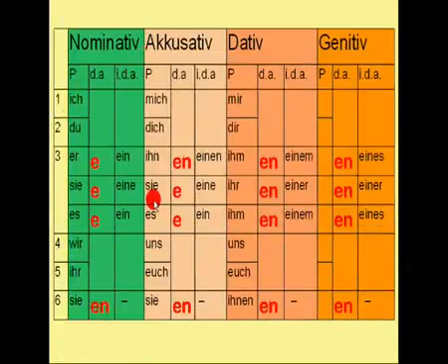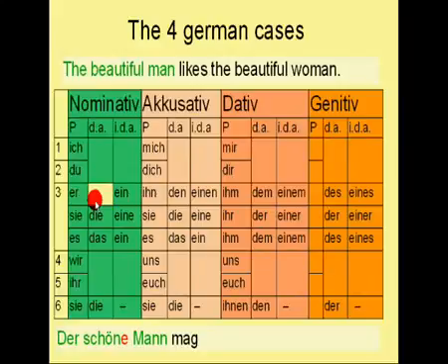Here it is. As you can see, only these 5 ones are the e endings. The rest of the endings are en. So where do we have to look for our ending? Here. So we have to put an e as an ending to make this adjective complete, and therefore the sentence starts with: Der schöne Mann mag.